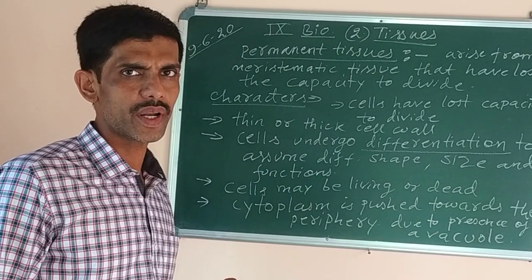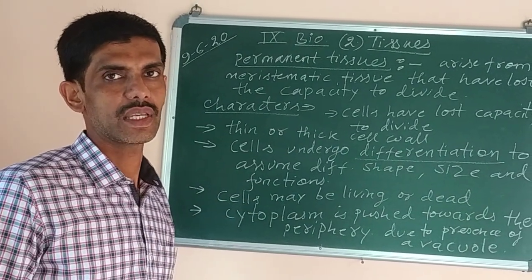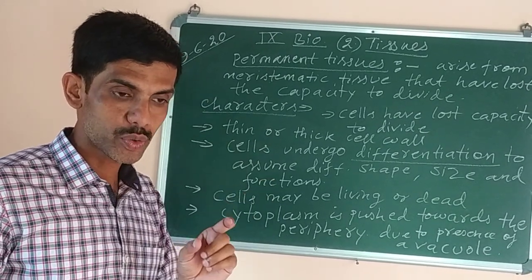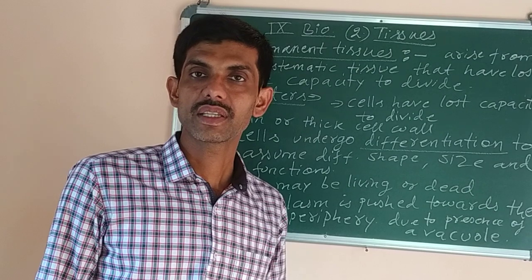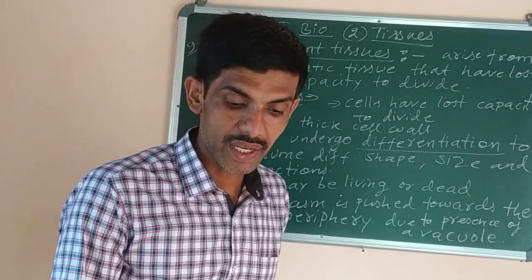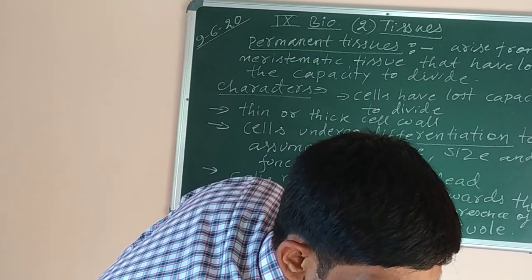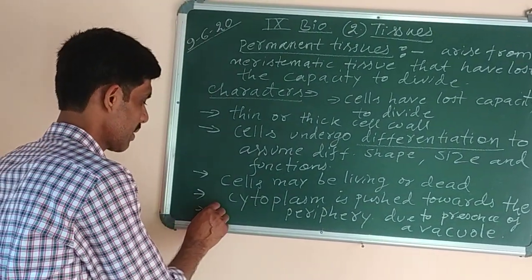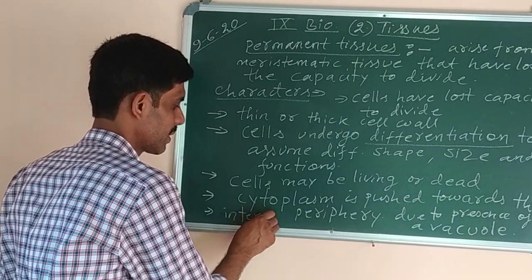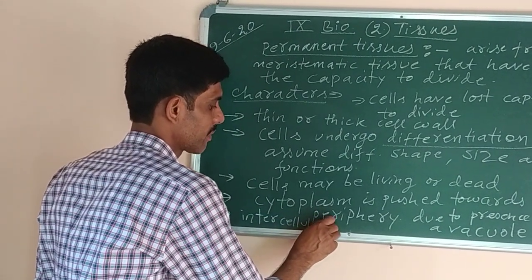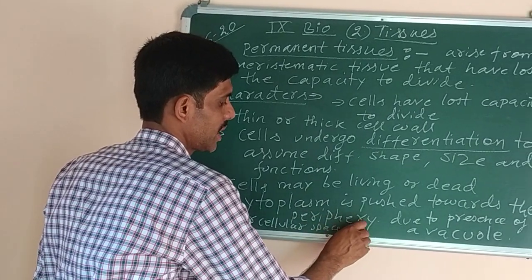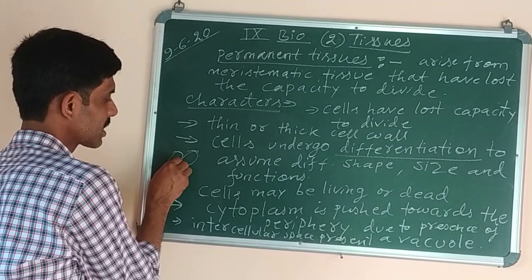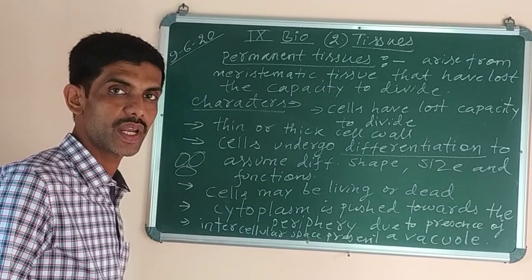Now the next important point is intercellular space. In the case of meristematic tissue, the gap which was present between the cells was absent, but here it can be present. So cells may possess intercellular space. There is no place to write here, so you can write intercellular space present. It means the gap between the cells, like this, this gap or the intercellular space is present between them.